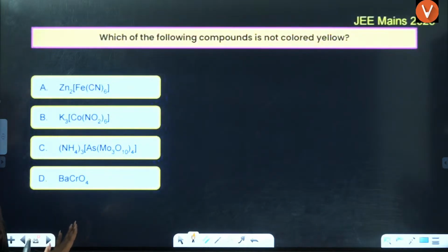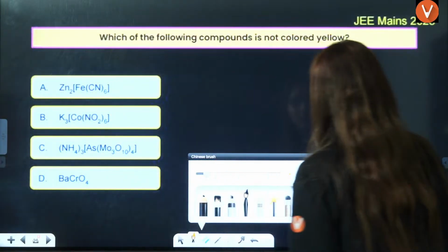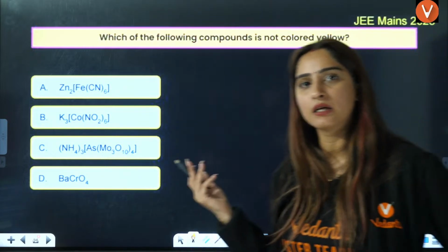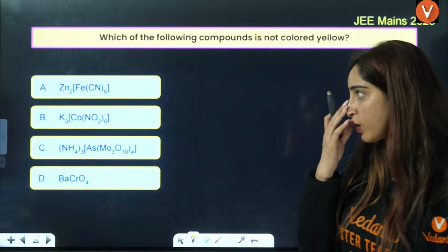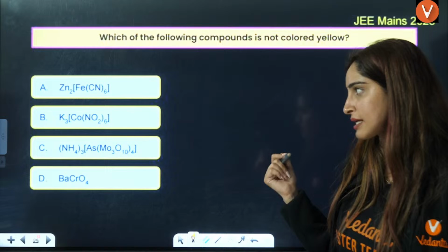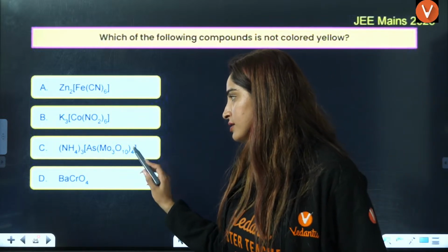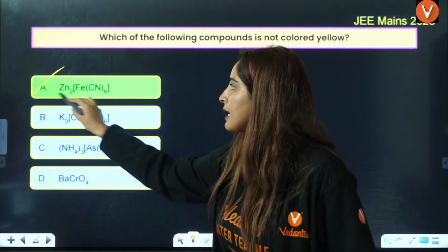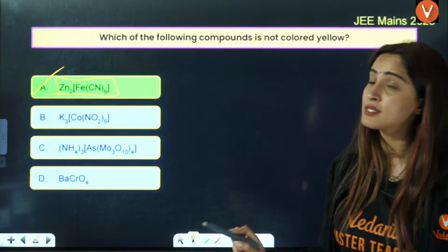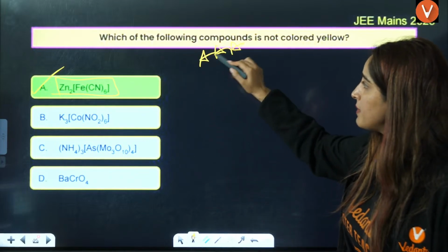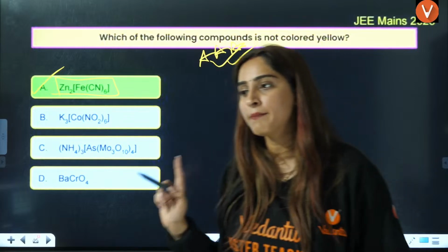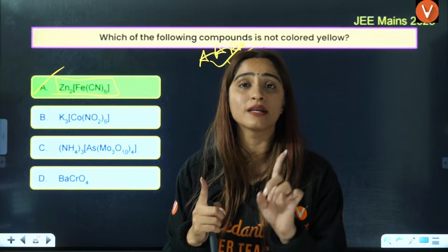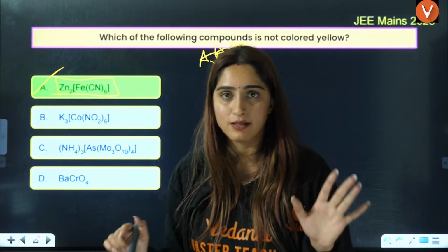Next, let us see which of the following compounds is not colored yellow. That is again from colors, that I have told you. K3[Co(NO2)6] is yellow color. (NH4)3[...] this is also yellow color. BaCrO4, this is also yellow color. So the answer is A, it is not a yellow colored compound. This has been asked. This is a memory based question. You should do only the previous year questions and the colors that are mentioned in your NCERT. Don't go beyond NCERT.